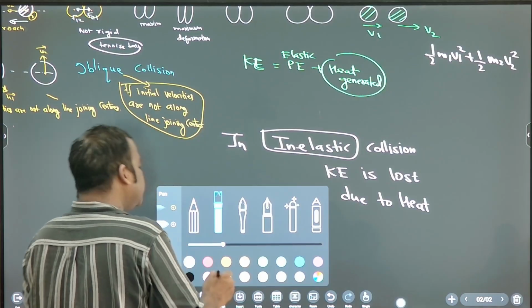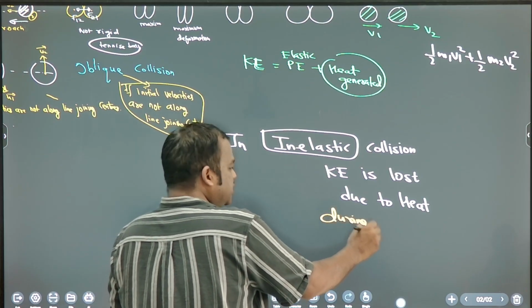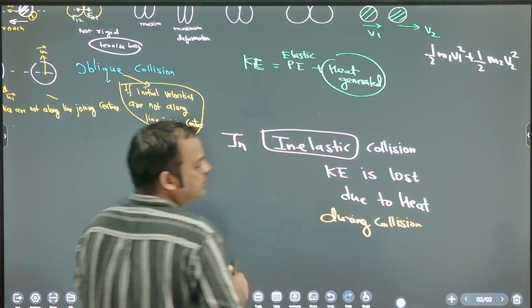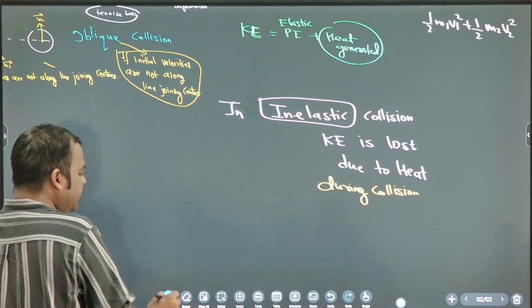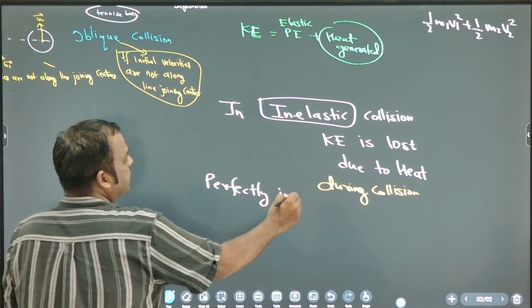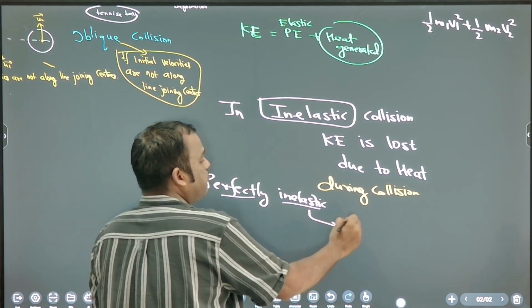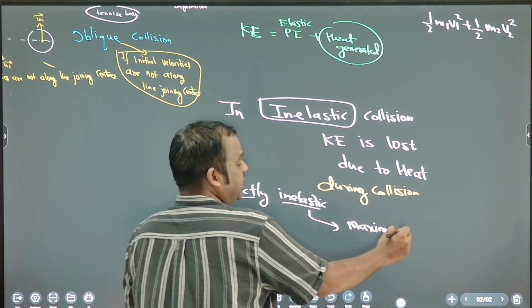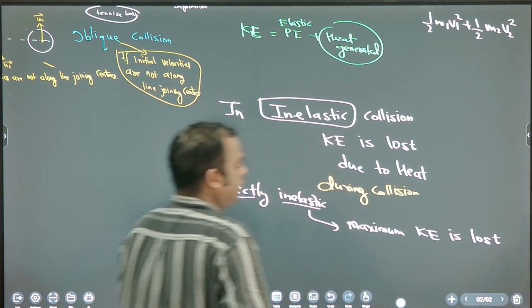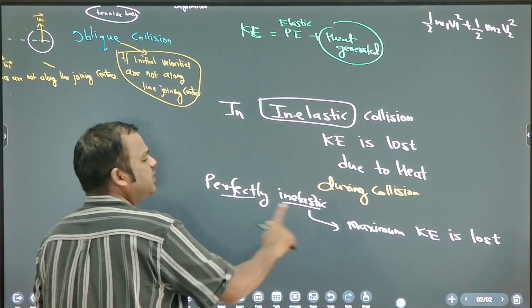So when kinetic energy is lost during collision, what do you call that type of collision? Inelastic. Okay. So what is perfectly inelastic? What do you mean by perfectly inelastic? Maximum kinetic energy is lost. Okay. Maximum kinetic energy loss means you call it perfectly inelastic.